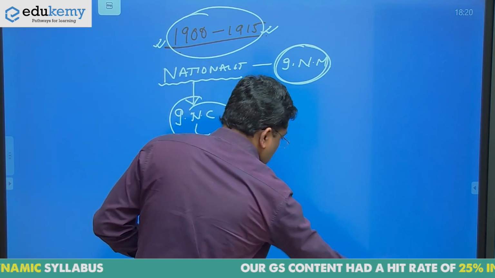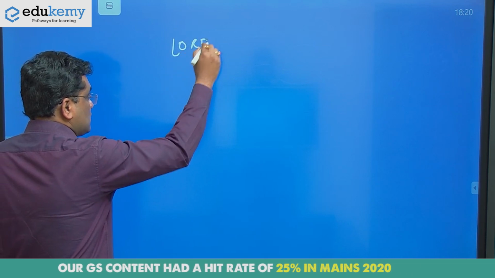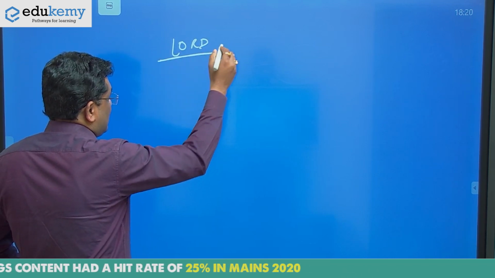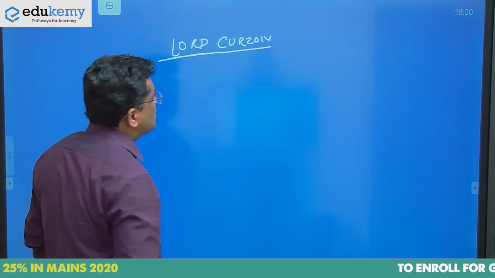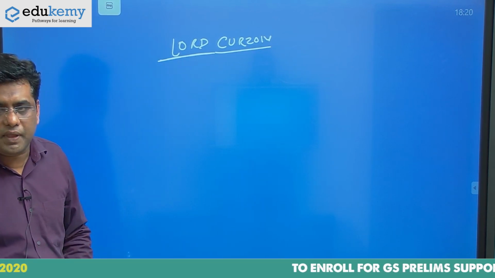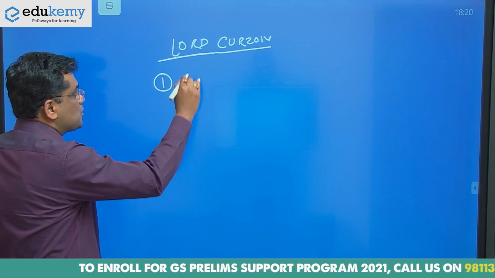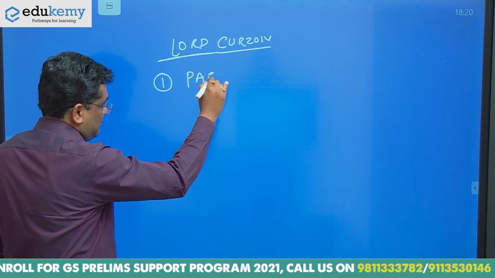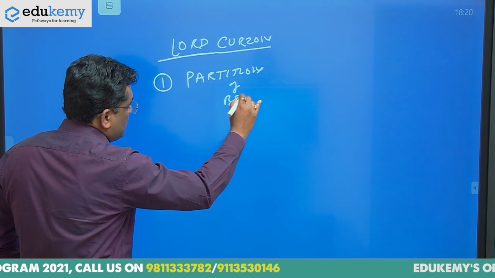In this phase, you might be knowing the British Viceroy Lord Curzon. He was said to be the master of divide and rule, and he had many things in mind. The first thing he had in mind was the partition of Bengal.